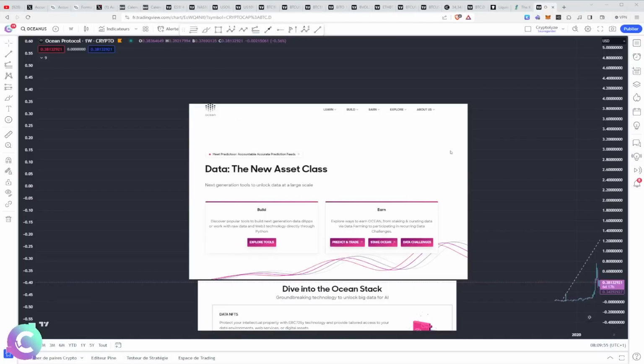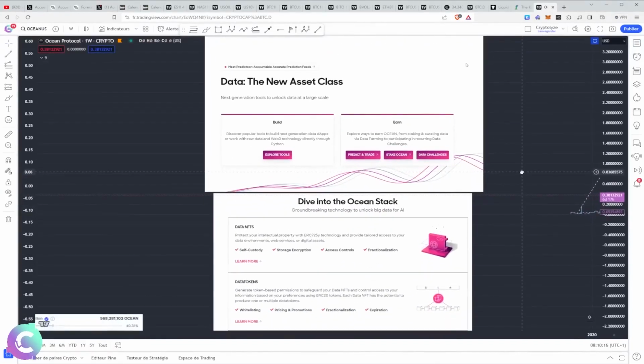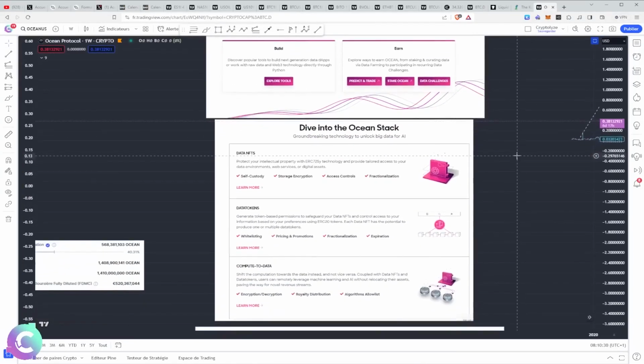Ocean Protocol is a protocol that revolves around Ethereum. Mainly built on Ethereum, its goal is to promote data exchange, mainly in industry and in artificial intelligence. The main thing is to be a platform in which data is at the center and in which we can monetize, request, structure data. The other main thing is to provide an infrastructure to be able to use, sell, or quite simply lend.